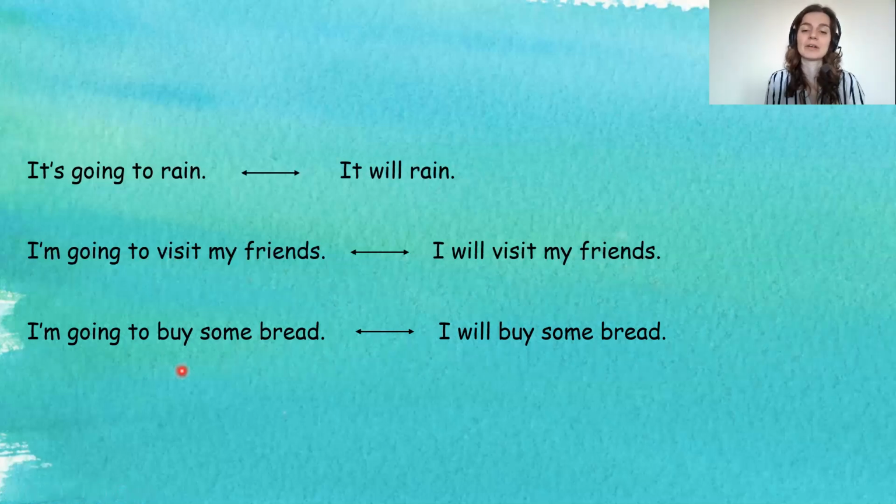All right. However, if you just say, I will buy some bread, maybe you are already walking in the shop and then you see there is freshly baked bread. So you can be like, wow, I will buy some bread, right? So I made this decision really quickly, instantly, spontaneously. So you can say, I will buy some bread, right? So this is the difference. So this is a plan. This is not a plan. This is like a spontaneous decision.